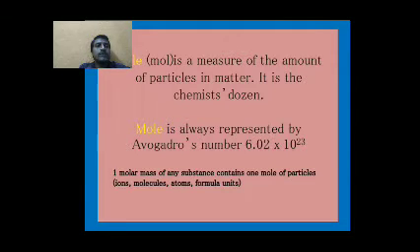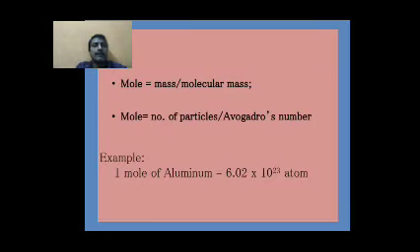Mole is always represented by the Avogadro number, 6.023 × 10^23 particles or molecules or atoms. Mole is a number, 6.023 × 10^23. To count chemical units, the number of moles is equal to the weight of the substance by gram molecular weight of the substance. Mole is equal to mass by molecular mass. Mole is equal to number of particles by Avogadro number.